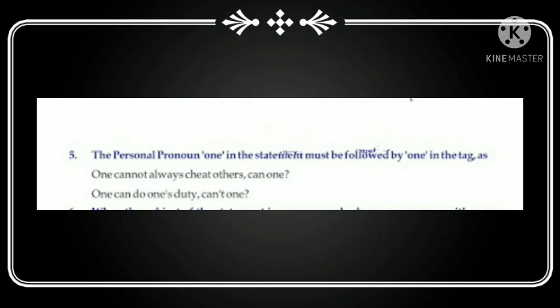So in turn I have to use the positive tag, which is can one, because here one is the personal pronoun that has been used in this particular sentence. And in another sentence, one can do one's duty. This particular sentence is a positive sentence, so I have to use the negative tag, that is can't one.